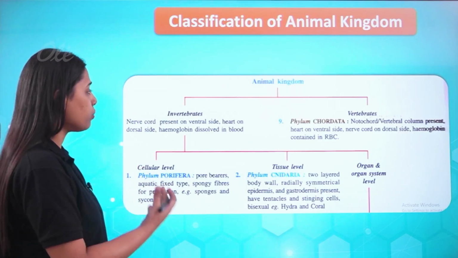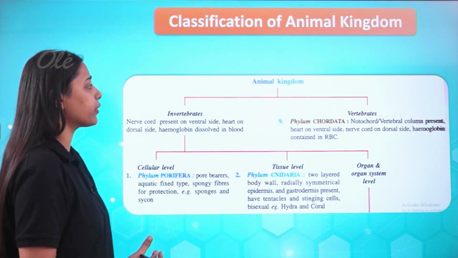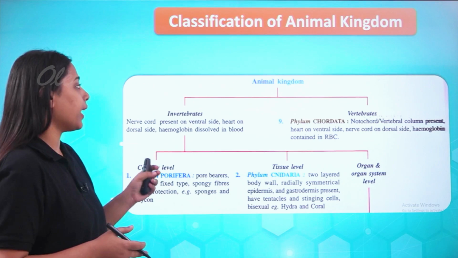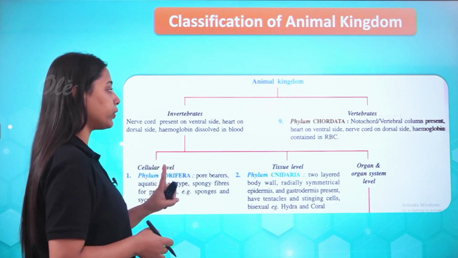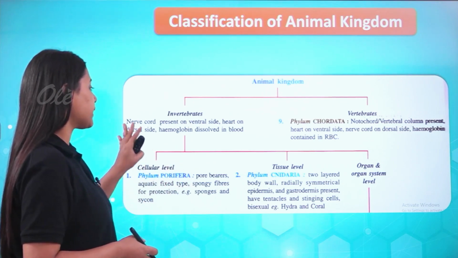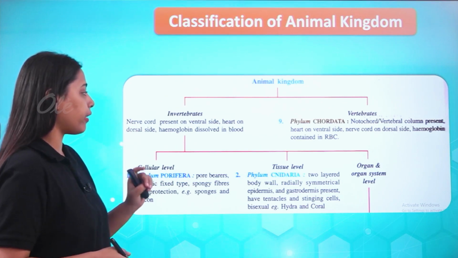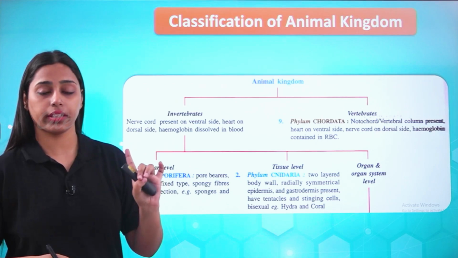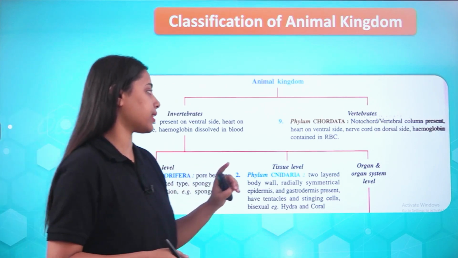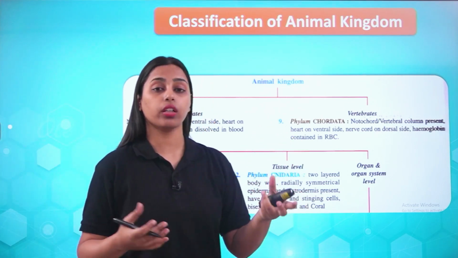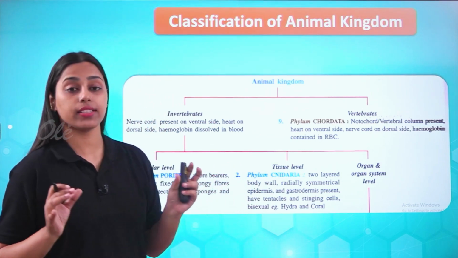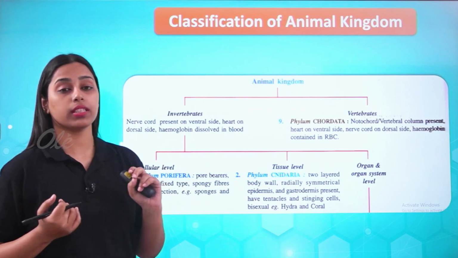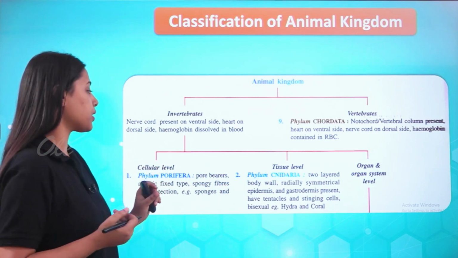Now we can easily distinguish between the vertebrates and invertebrates, that is, the animal kingdom is divided into these two. Invertebrates have the nerve cord on the ventral side, the heart on the dorsal side, and hemoglobin dissolved in blood, that we have already discussed in the starting. Phylum Chordata has a notochord or vertebral column, the heart is on the ventral side, the nerve cord is on the dorsal side and hemoglobin is present in the red blood cells, RBCs.